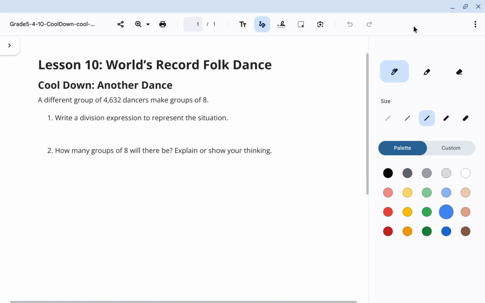Good morning, mathematicians. We're looking at Lesson 10, World's Record Folk Dance. In this cool down, we're going to be thinking about dancing and certainly using a context to start considering division. The prompt says a different group of 4,632 dancers make groups of 8. So our first task is simply to write a division expression that could represent the situation.